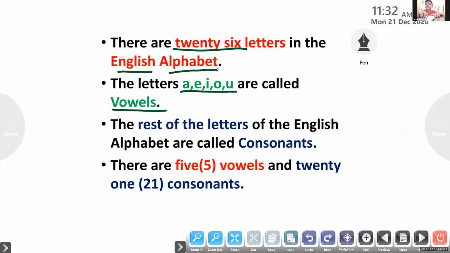Alphabet. Yes, very good. So, total or in all, how many letters are there? There are 26. Yes, there are 26 letters in the English alphabet.